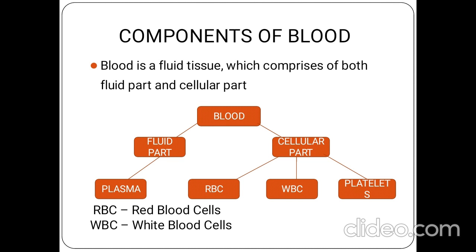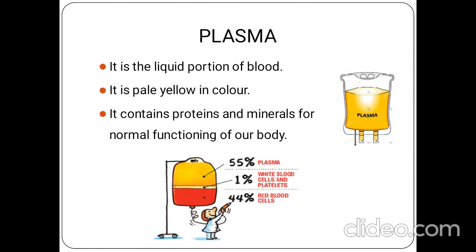Next we saw about the components of blood. What are the components? The components are the fluid part and the cellular part. Those are plasma, RBC, WBC and platelets. Okay, what is plasma? It is the liquid portion of the blood, pale yellow in color and contains proteins and minerals.